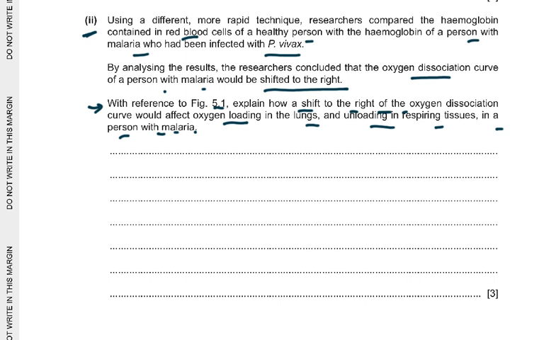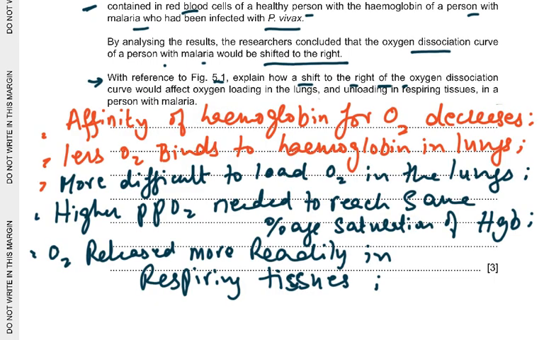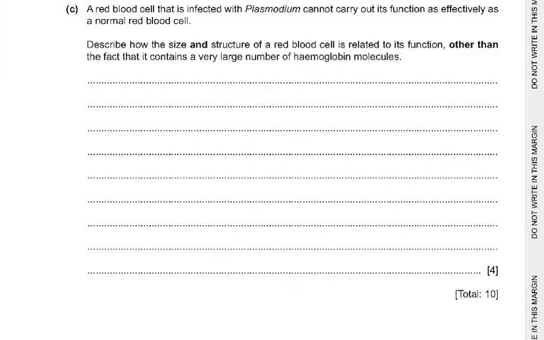So this is actually the Bohr shift, in which the affinity of hemoglobin for oxygen decreases and the oxygen is unloaded in the respiring tissues. But that we speak of in the context of more carbon dioxide being produced. Now they have totally changed the question here, but they are actually checking whether you know that part of the syllabus as well or not. Affinity of hemoglobin for oxygen decreases, less oxygen binds to hemoglobin in the lungs, more difficult to load oxygen in the lungs, higher partial pressure of oxygen needed to reach the same percentage saturation of hemoglobin, oxygen released more readily in the respiring tissues. Then we come to part C of the question.